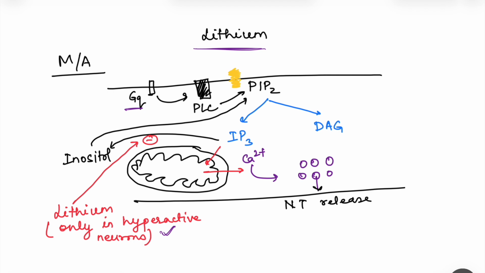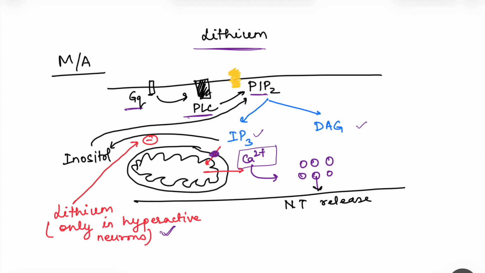Gq receptors, we know from our basic physiology knowledge, increase the activity of the phospholipase C enzyme, which in turn acts on the membrane lipid, that is phosphatidylinositol bisphosphate. This phosphatidylinositol bisphosphate is broken down to IP3 and DAG. IP3 acts on its receptors present on the mitochondria, causing release of calcium.